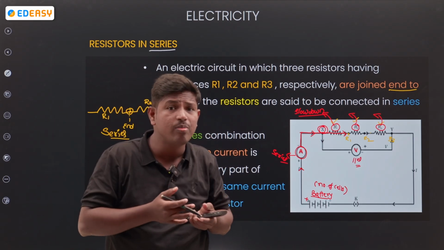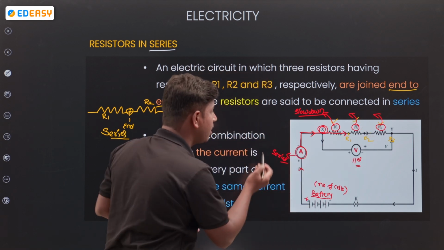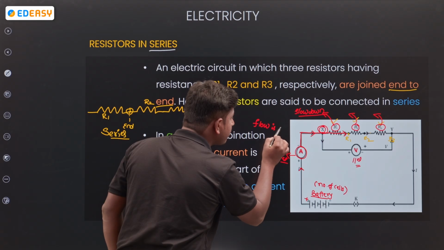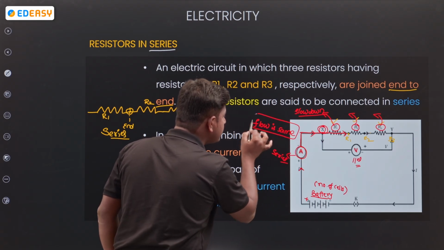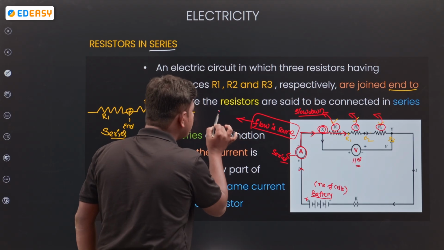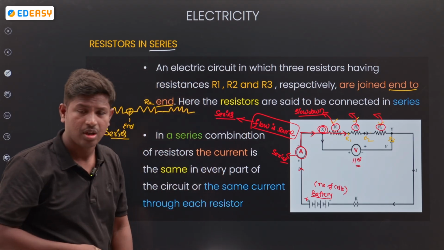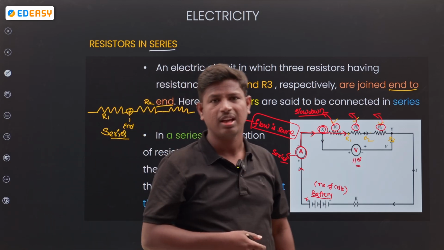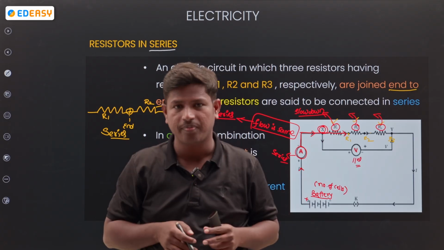So how will the flow be? The flow is the same at every point. In which circuit is the flow the same? In a series circuit the flow is the same. What changes is the potential. In a series circuit the current remains the same.